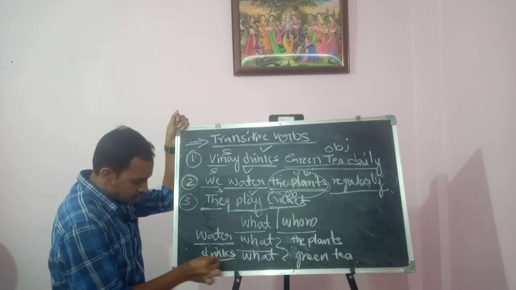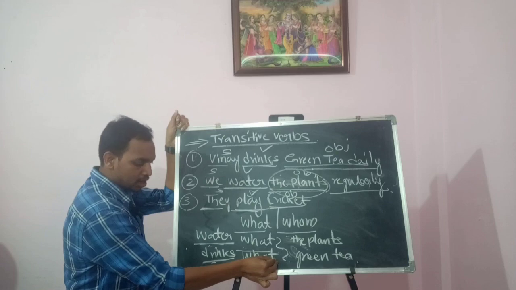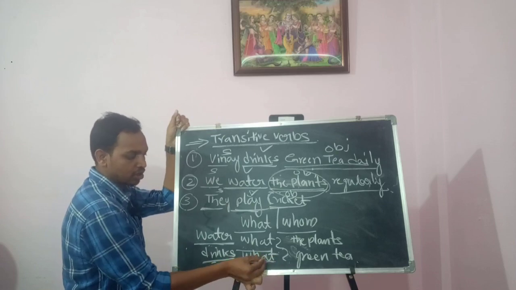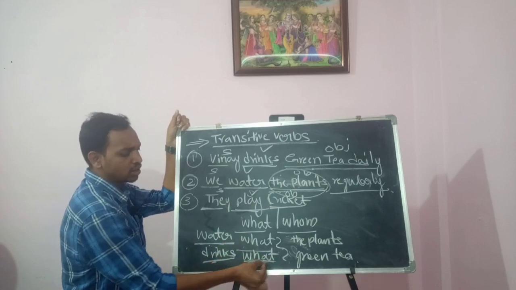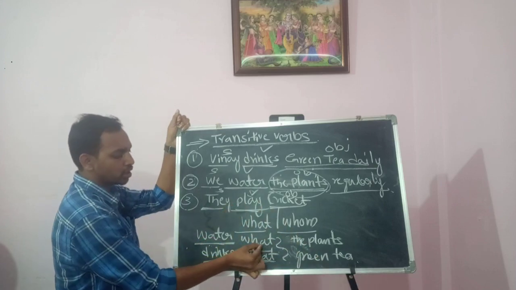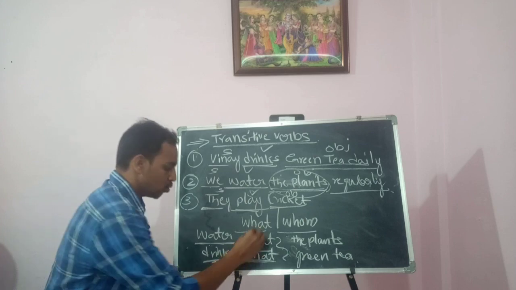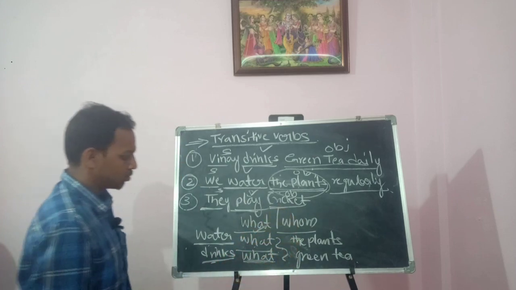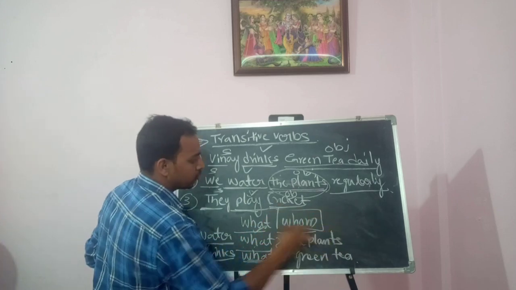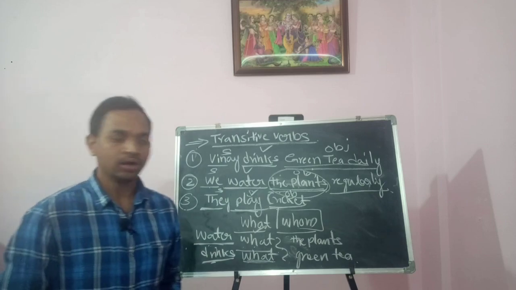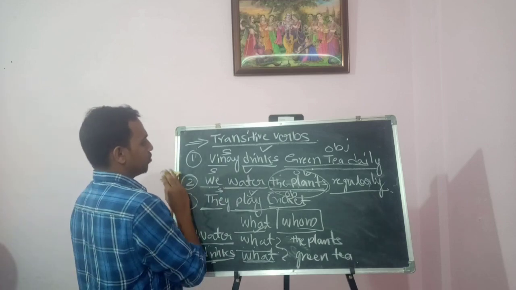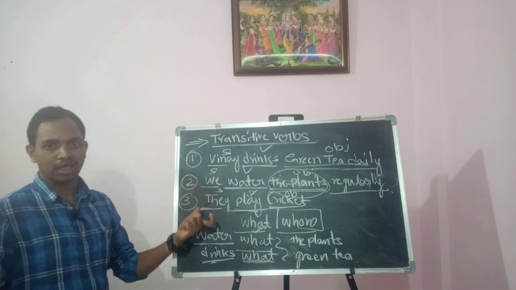So this verb is answered by asking the question what. Drinks what? Green tea. Water what? The plants. So the verbs which are answered by what or whom are called transitive verbs. I'll write one more example. You can write it in your class notes also.